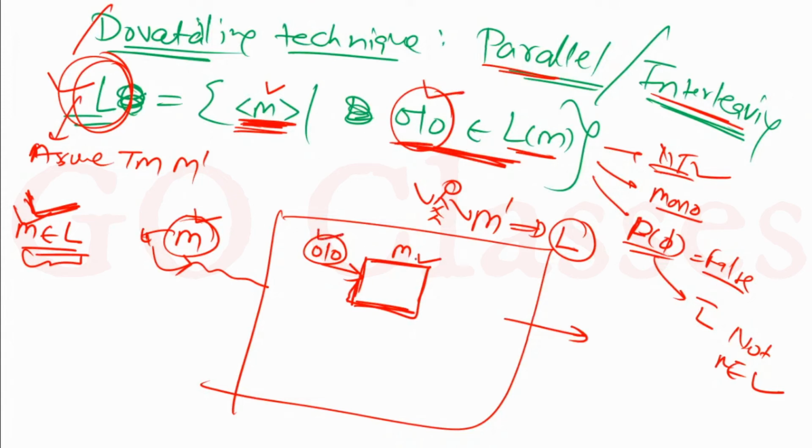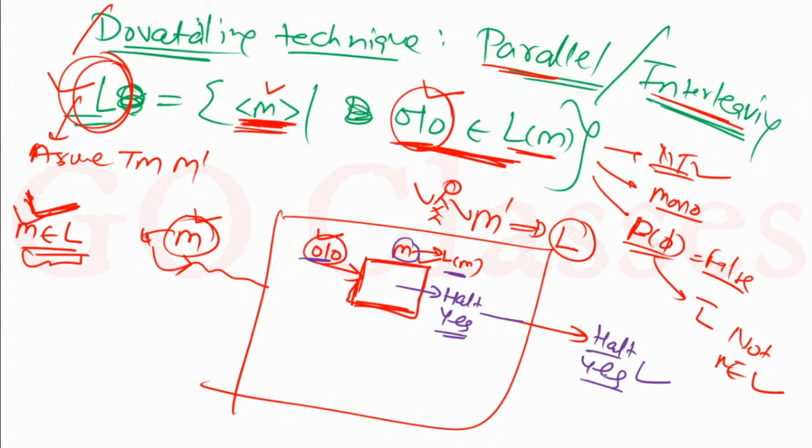Now remember, the definition of Turing machine says that if the string belongs to the language of the Turing machine, then M will definitely halt and say yes. This is guaranteed. And as soon as it halts and says yes, I will also halt and say yes.